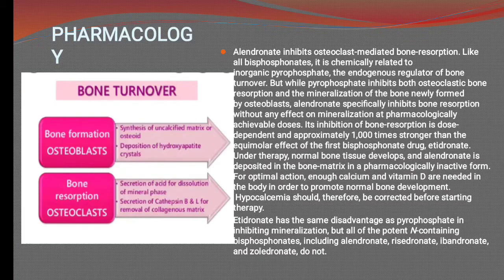Alendronate has some advantages but also some disadvantages, like pyrophosphate in inhibiting mineralization, but all of the potent nitrogen-containing bisphosphonates, including alendronate, risedronate, and all these drugs. One important point to mention here: zoledronate is available in the form of zoledronic acid.